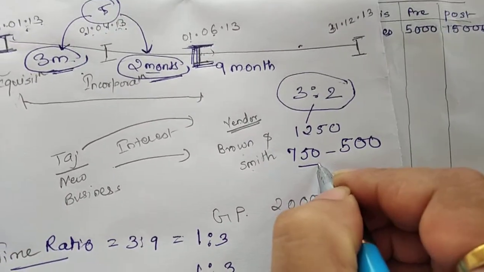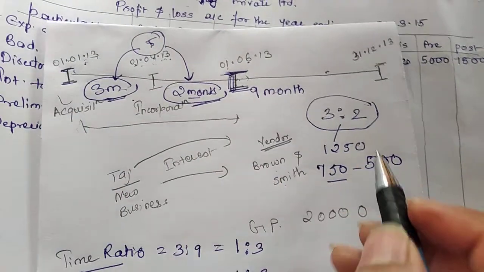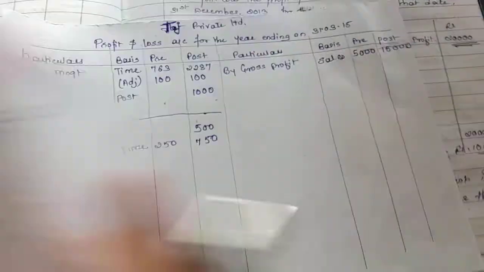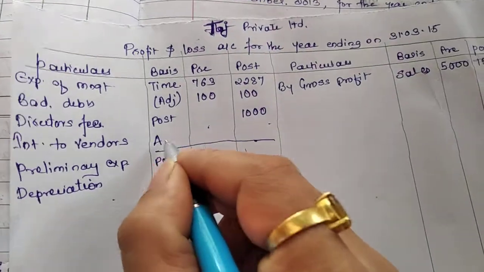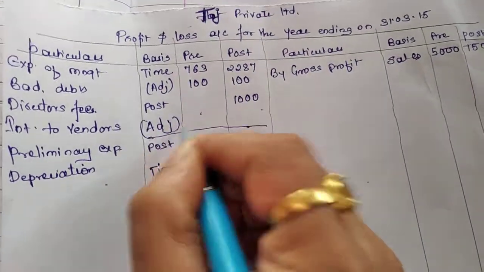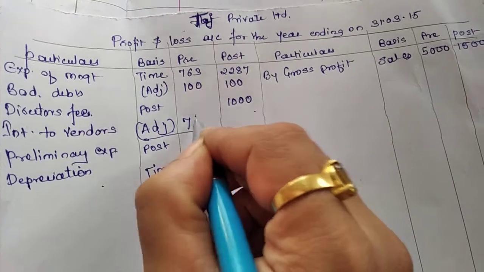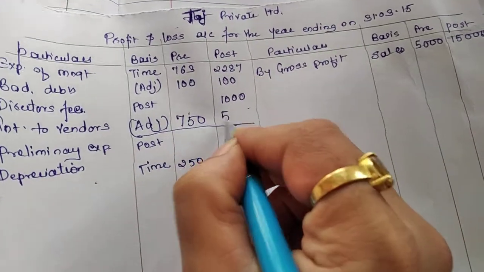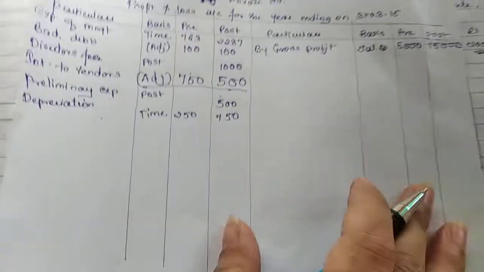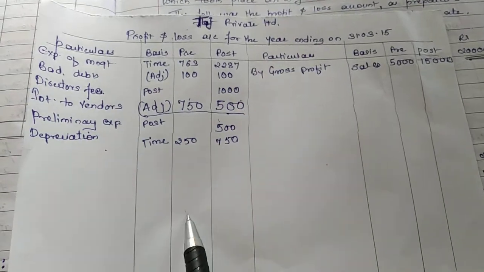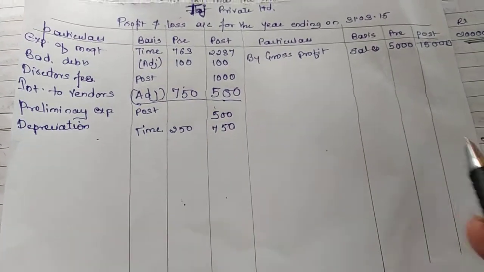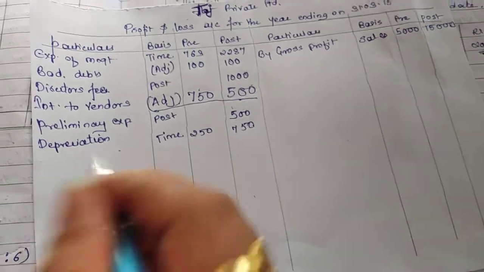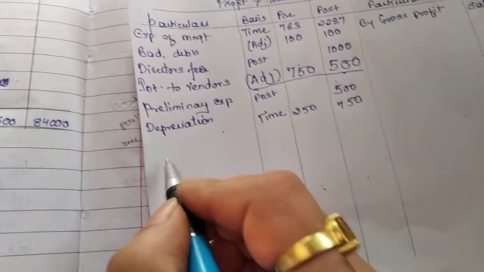Okay, so on this ratio, if I divide, I will find 750 and I will find 500. Right? This 750 will go to pre-incorporation period. This 500 will go to post-incorporation period. Okay, so I will write it here. Interest to vendors based on the adjustment given pre-incorporation period 750 and post-incorporation period I will write 500. Okay, so I will now total this column, pre-column, I will total post column, and I will check it with the credit side.